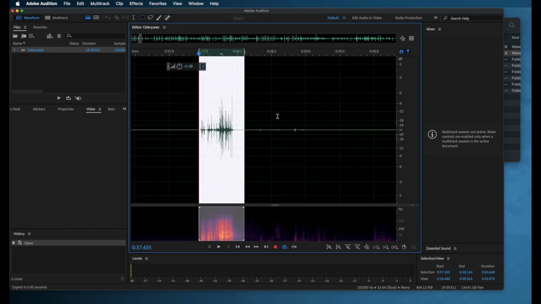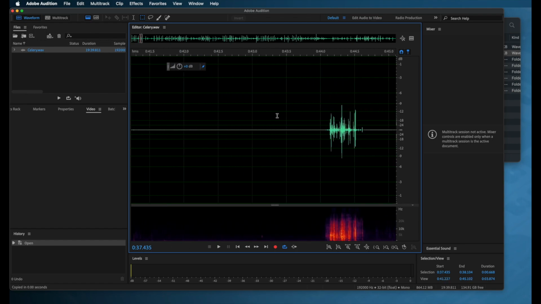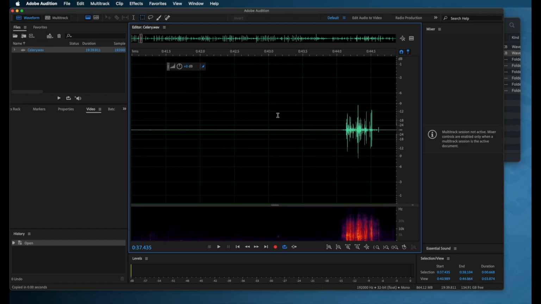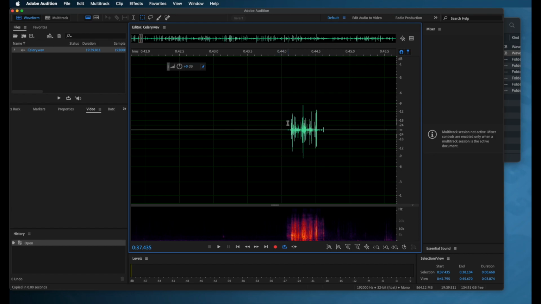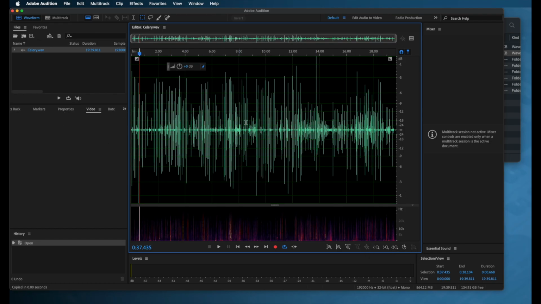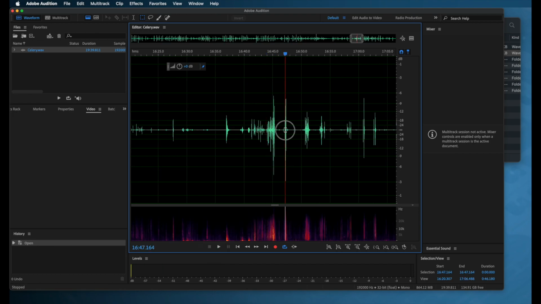So that is a basic tutorial on how to extract these individual sounds. You're not going to do this to every one. You're just going to go through and pick your favorite ones. And I know there's a lot to listen to here. If you click this button, it should zoom everything out so you can see everything on screen. So there are probably 100 different celery takes, and I know that some of the ones towards the end had a lot more bass and were meatier in them. So that is the process.